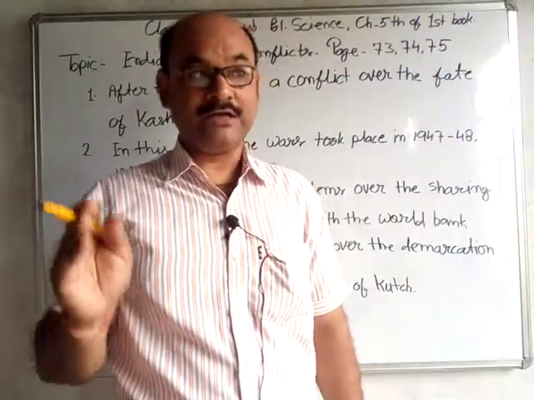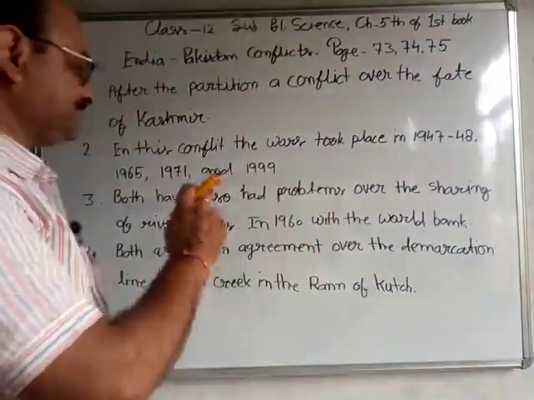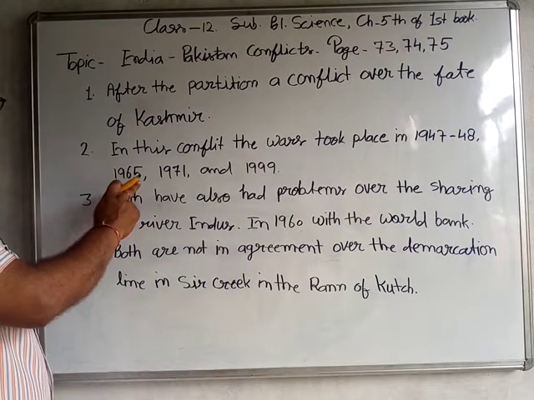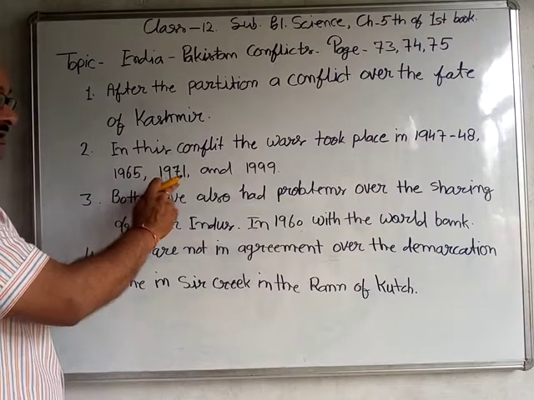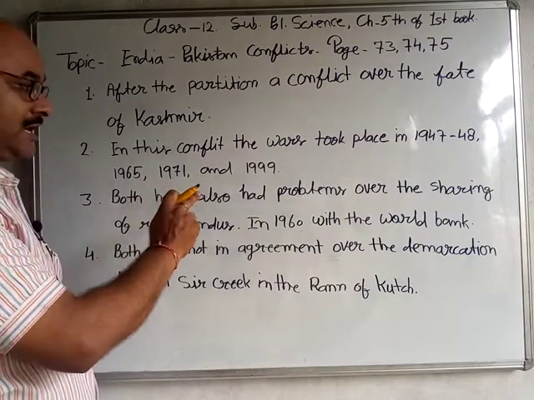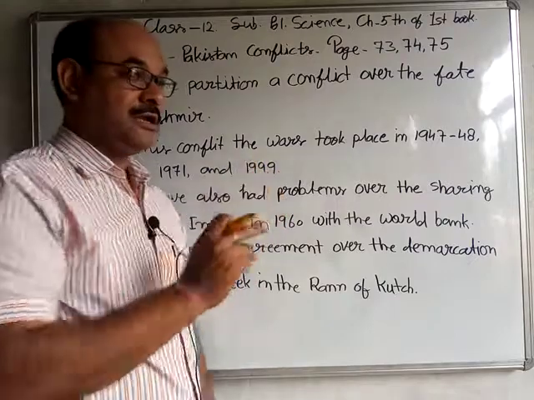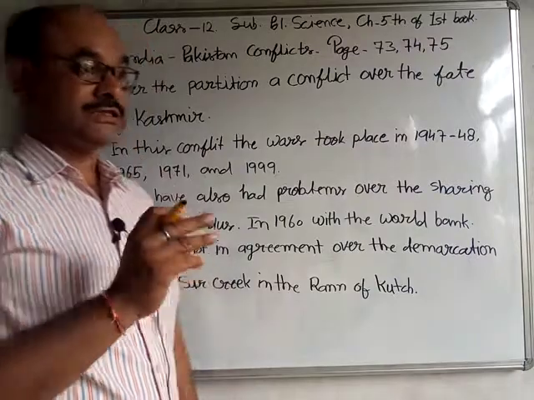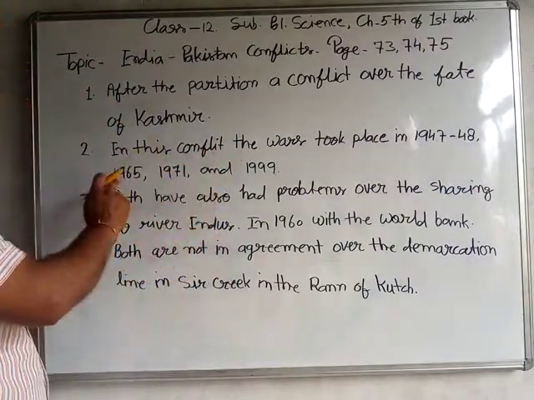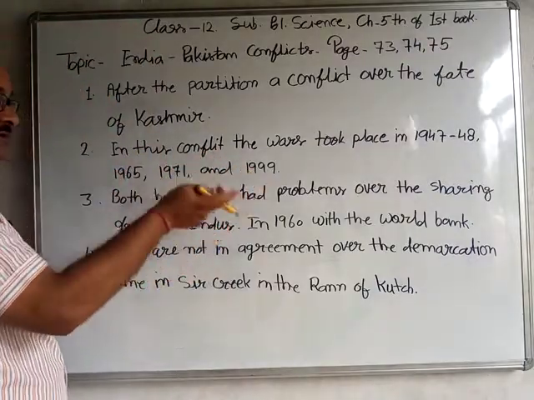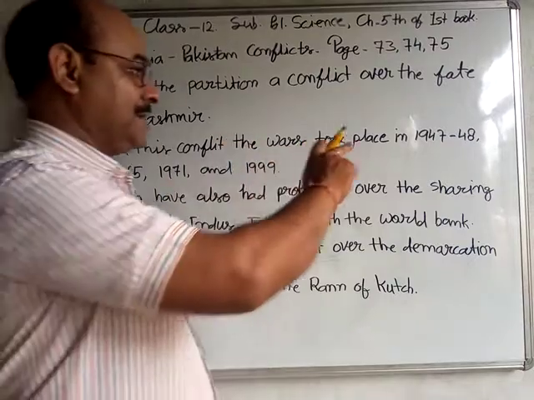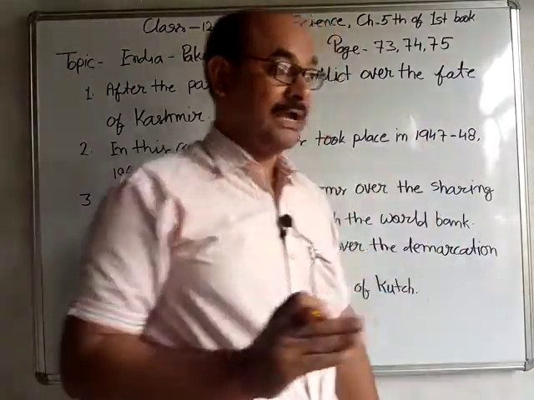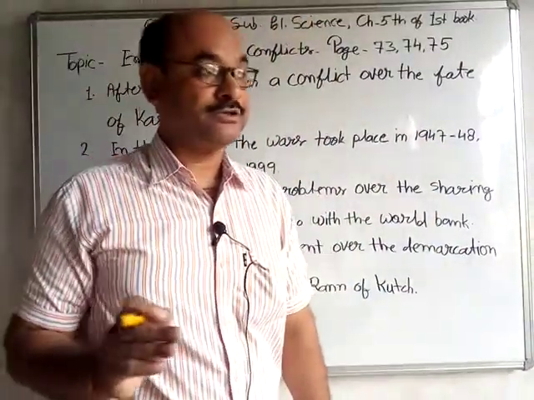Pakistan Occupied Kashmir. Okay, and the second war, in 1965, was won by India. In 1971, again India won this war, and in 1999 it was the famous Kargil war. This time also India won this war. So 3 times Pakistan was defeated by India, and 1 time Pakistan did not win this war, but it occupied many places, and today that is known as POK.